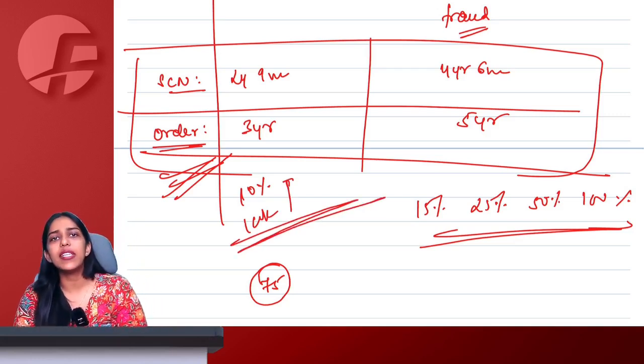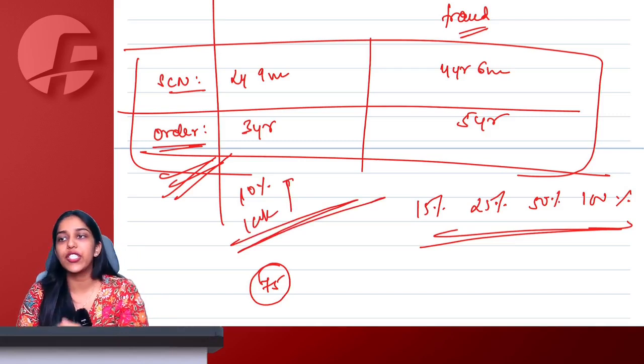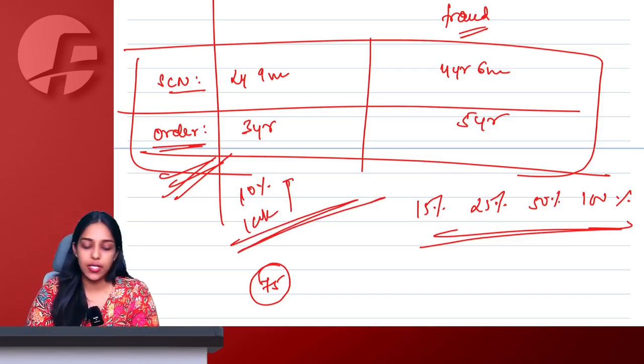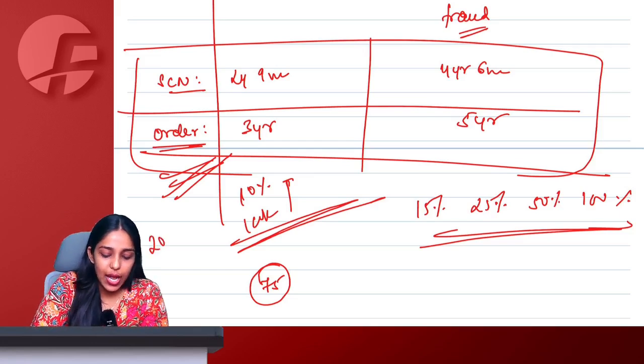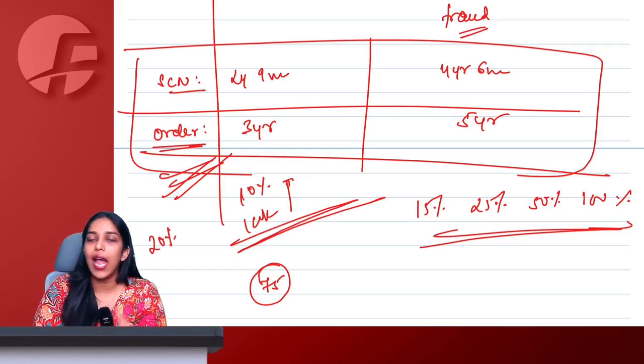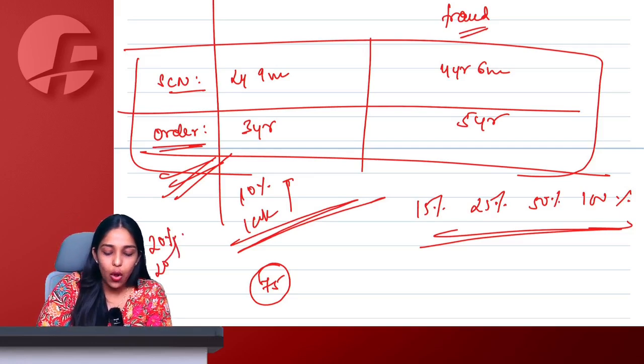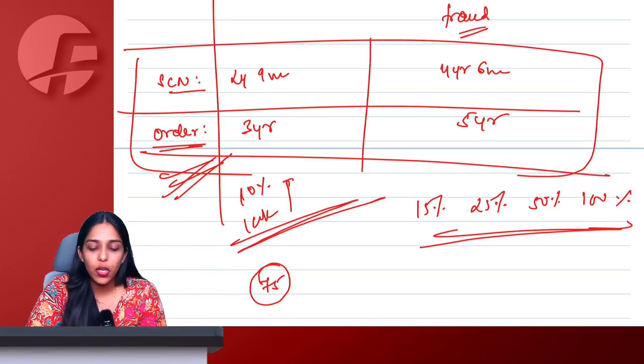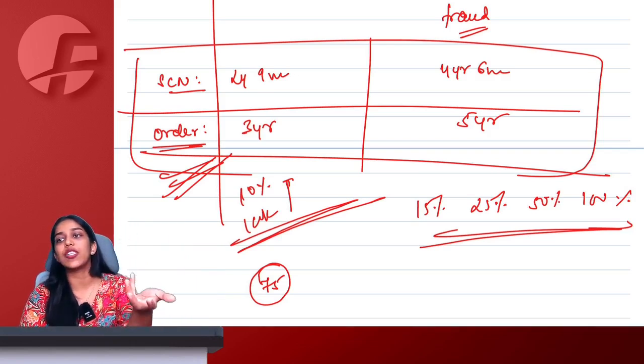Also, tell me a very simple thing. If it is the case of IGST, these sections we are studying are of CGST. If it is the case of IGST, are you going to double the percentage, as in should I take 20% and 20,000, whichever is higher, or I will again take 10% or 20,000, whichever is higher? Ma'am, you never have to double the percentage because the tax amount automatically under IGST will be doubled.